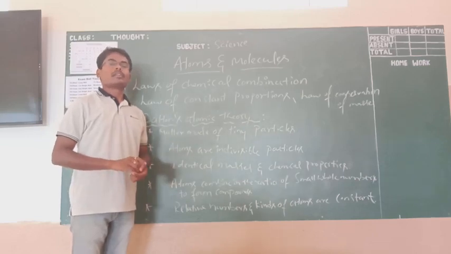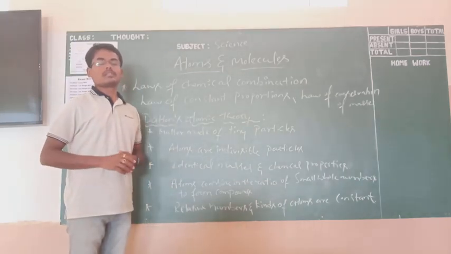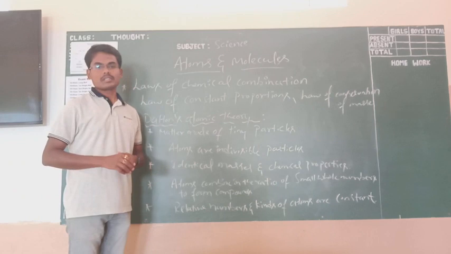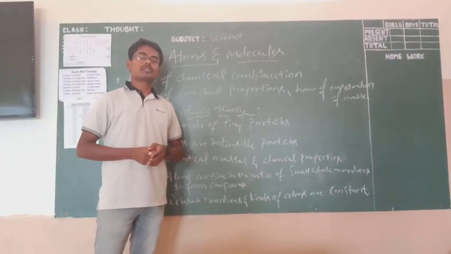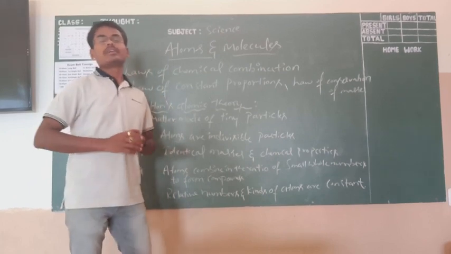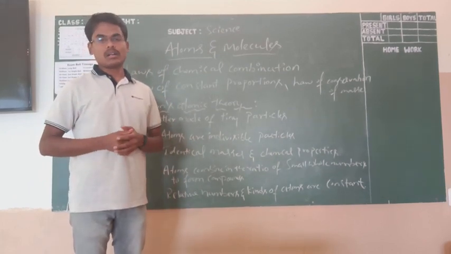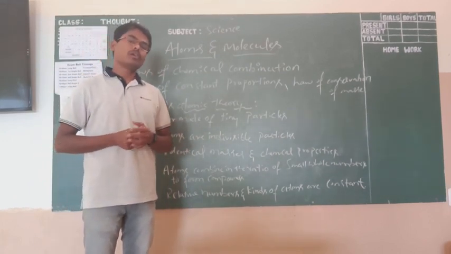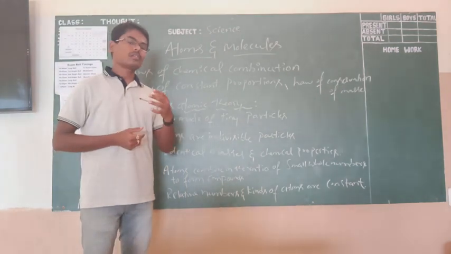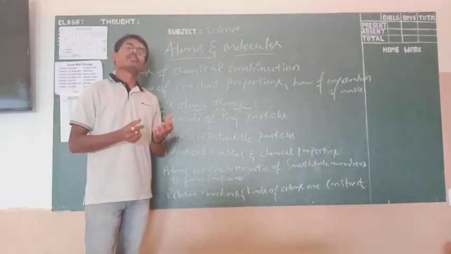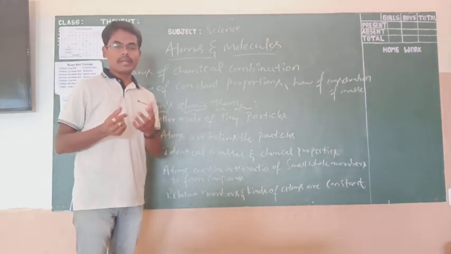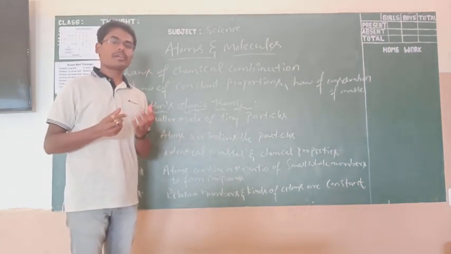Students, now we are going to discuss the third chapter of your chemistry, that is atoms and molecules. In this chapter we are going to discuss the atoms and the molecules. What is meant by an atom, what types of atoms are there, and how they combine to form an element, a compound, or whatever it may be.